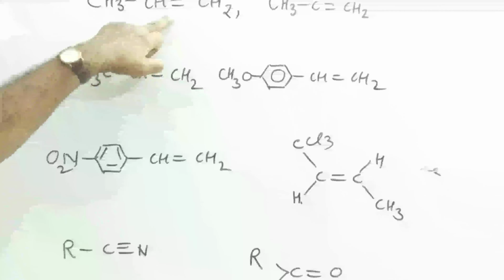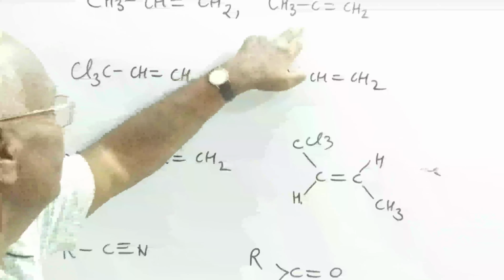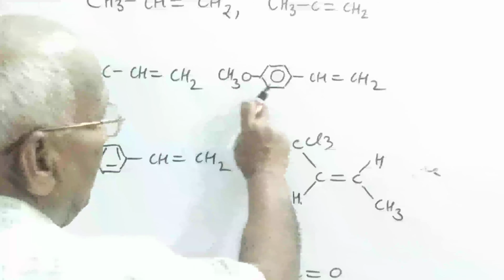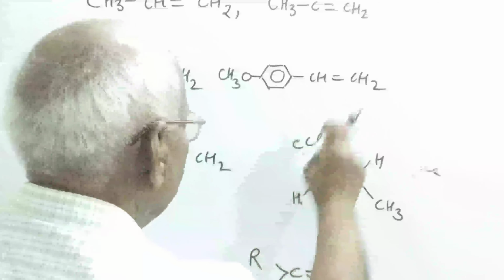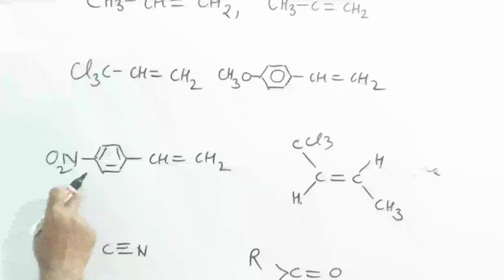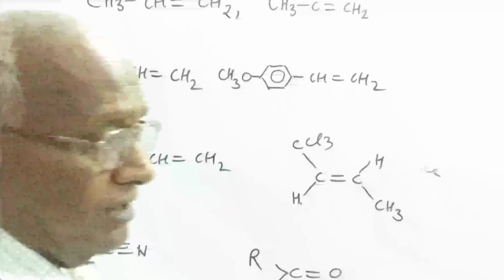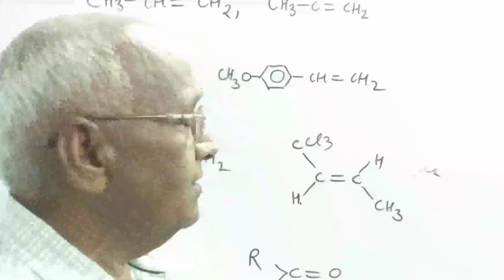This propene, isobutene, trichloropropene, methoxybenzene substituted ethylene, nitro substituted ethylene, and this alkene, alkyl cyanide and ketones. All of these compounds have pi bond. So the pi bond gets transferred under the influence of attacking reagent.